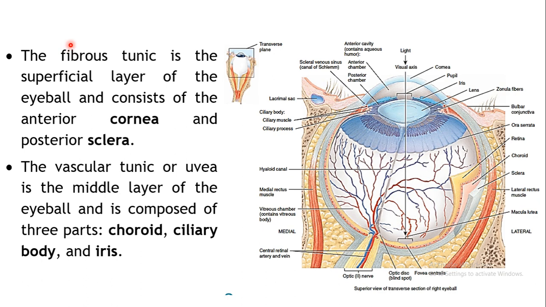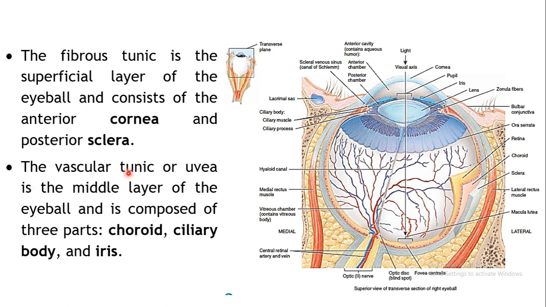Now coming to the first layer, the outermost layer, known as the fibrous tunic. In the anterior region, the front region, this layer is known as the cornea, and in the posterior region, it is known as the sclera. The white portion of the eye which is visible is the sclera.